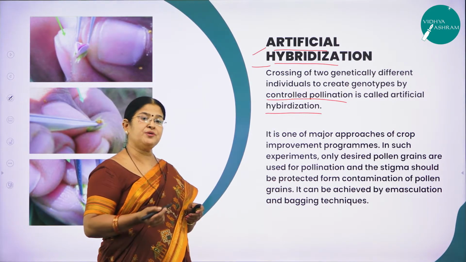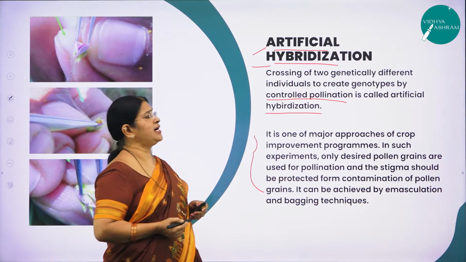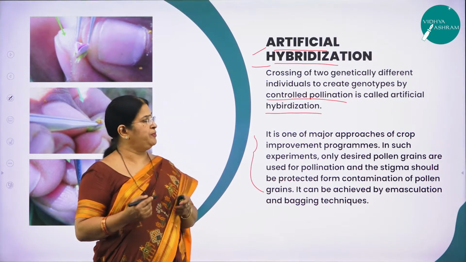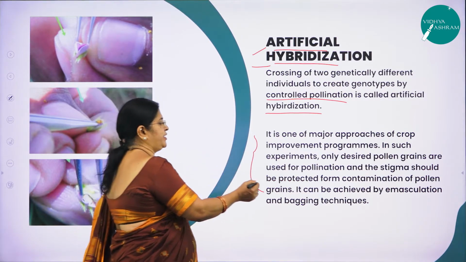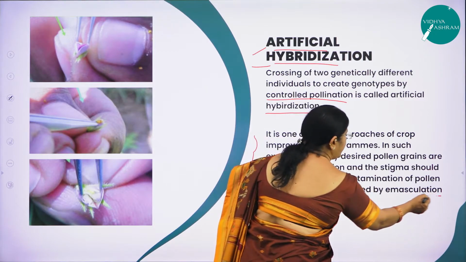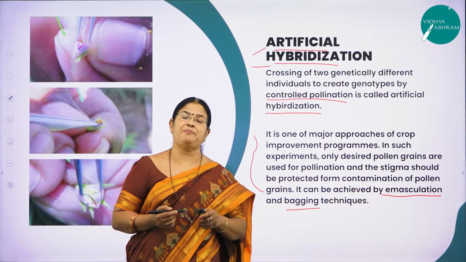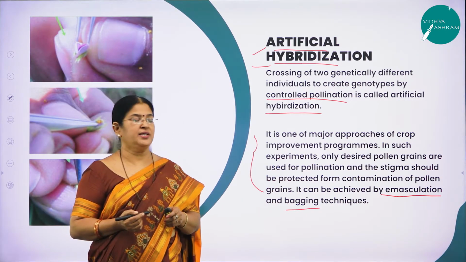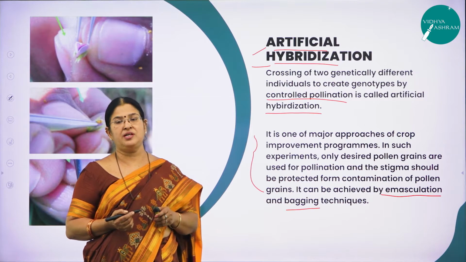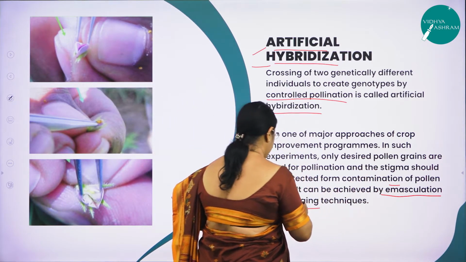By this you can produce the plants of your own desire. And how is this artificial hybridization obtained? It is achieved by two very important processes. One is called emasculation, the other one is called bagging. What are the two techniques that are applied in artificial hybridization? The two very important techniques applied in artificial hybridization are emasculation and bagging.